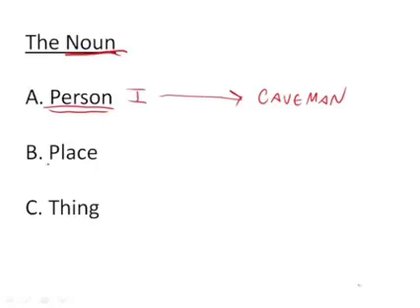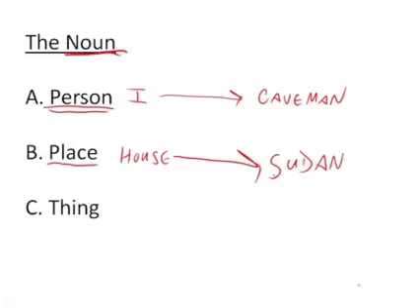And a place. Whether it is the place you're sitting, your house, or a place you will probably never ever go to. Sudan. These are both nouns. Any place, any physical location. Your house. The North Pole. Sudan on a hot August day. Those are places, and all places are nouns, just as all people are nouns.